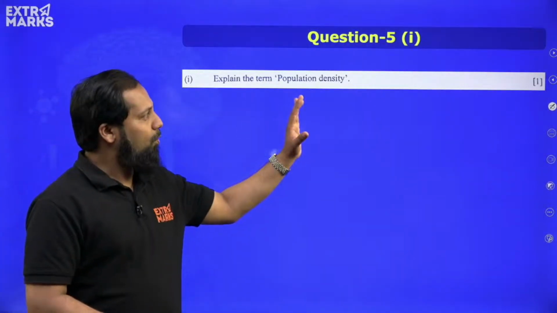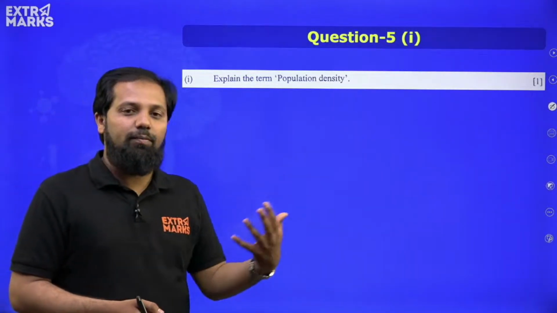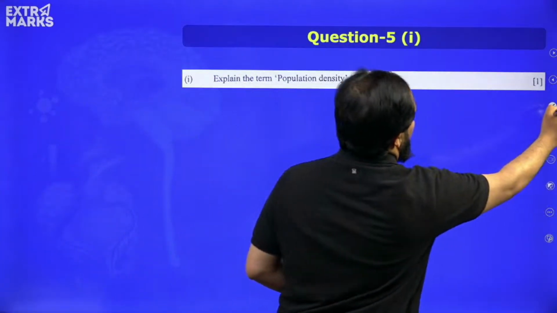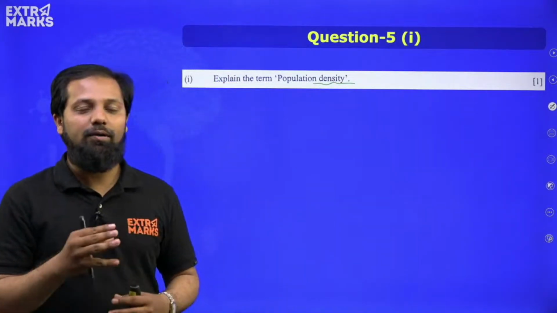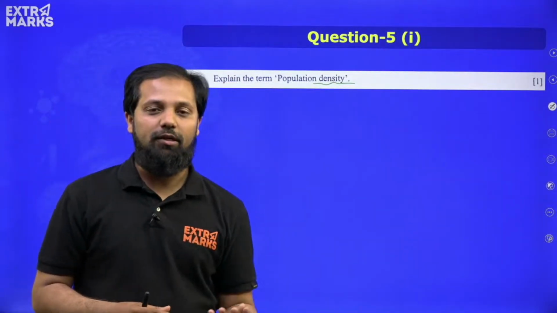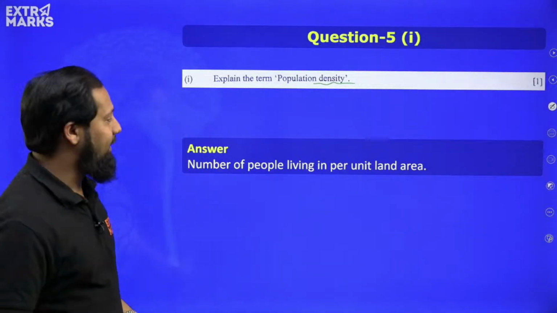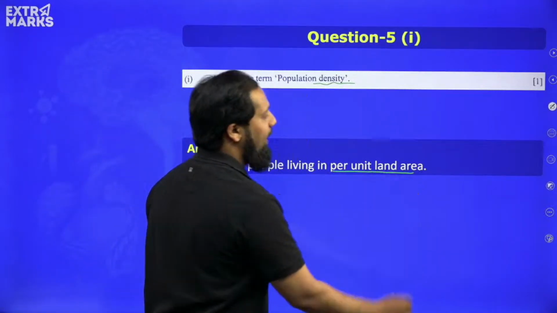Explain the term population density. Now population density, again a question from the chapter on population. As the name itself indicates, it is related to density, and we all know density is something where the population is in excess. So when we have to define population density, it is the number of people living per unit land area.